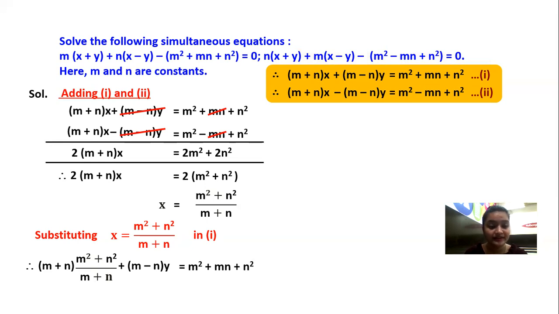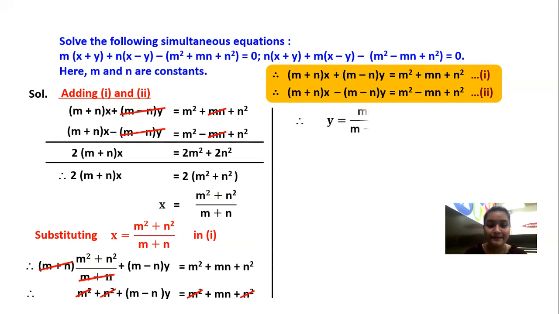Okay, now over here guys, what are you supposed to do? You are having two terms in the cross direction, so you will cancel it. Now m square equal to sign के opposite में दोनों same terms cancel होता है. n square will be cancelled. So I am getting m minus n y is equal to mn.